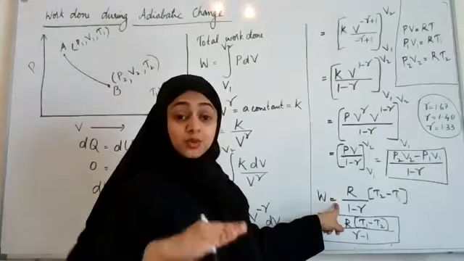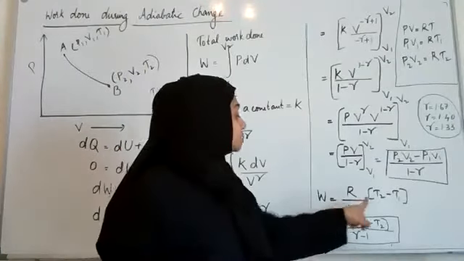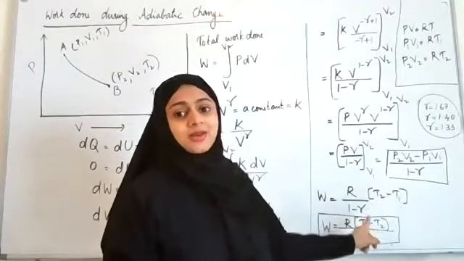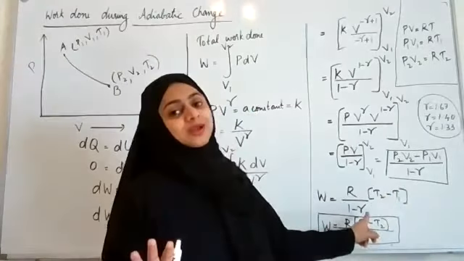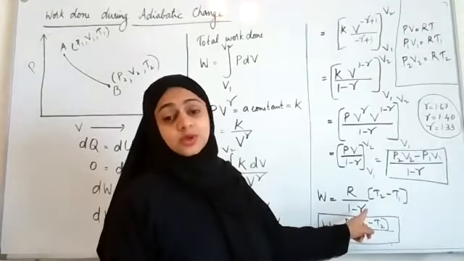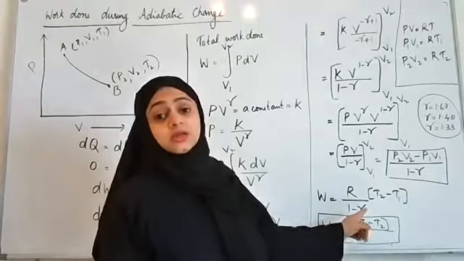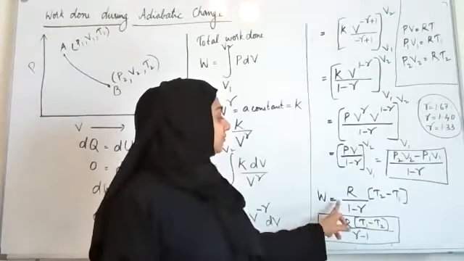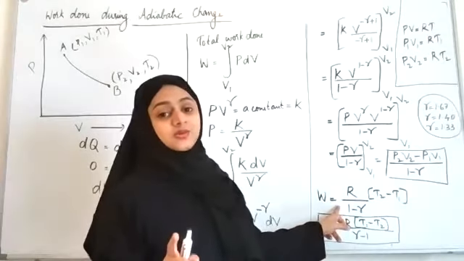The temperature will rise in compression, so T2 minus T1 will be a positive quantity. Again, the denominator will be a negative quantity because gamma is a constant. Doesn't matter whether it is expansion or compression. Gamma is a constant for a given gas. So work done will become negative.